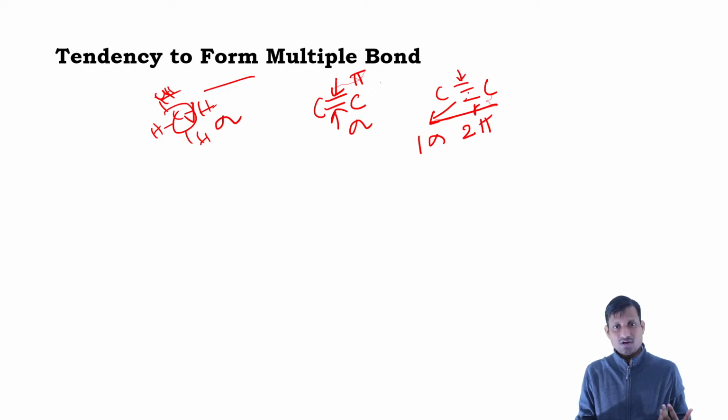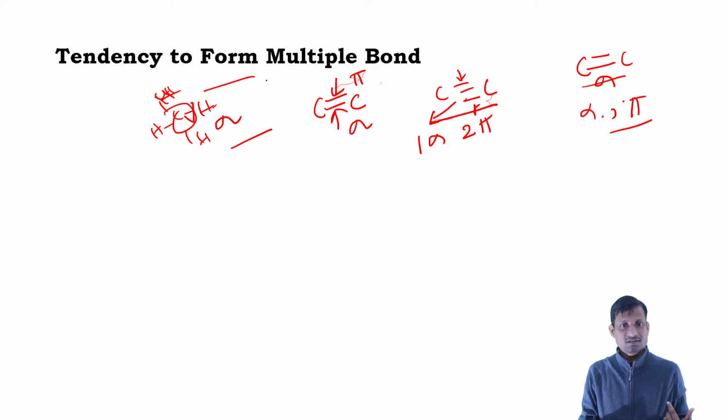Okay, so in this case we have to remember, when there are two elements of any kind and there is more than one bond, the first bond will be the sigma bond, and the rest of the bonds will be pi bonds. So if there are three bonds, then we will have only one sigma bond, and all the remaining bonds will be pi bonds.